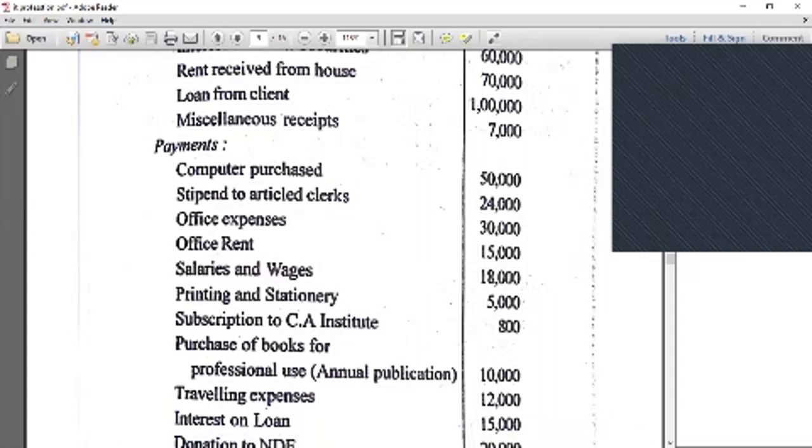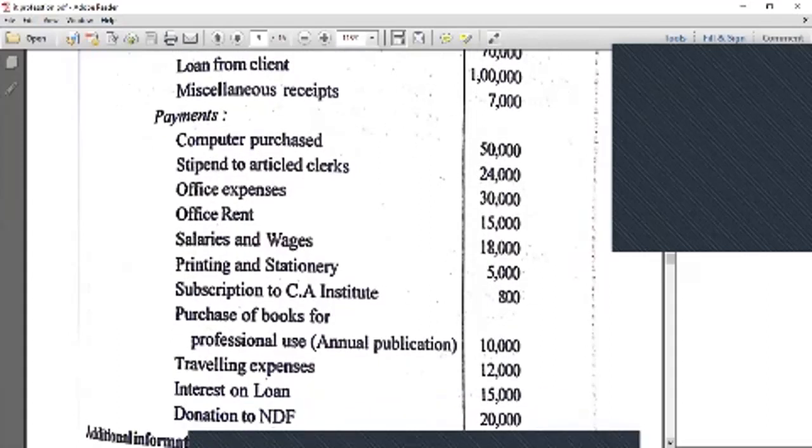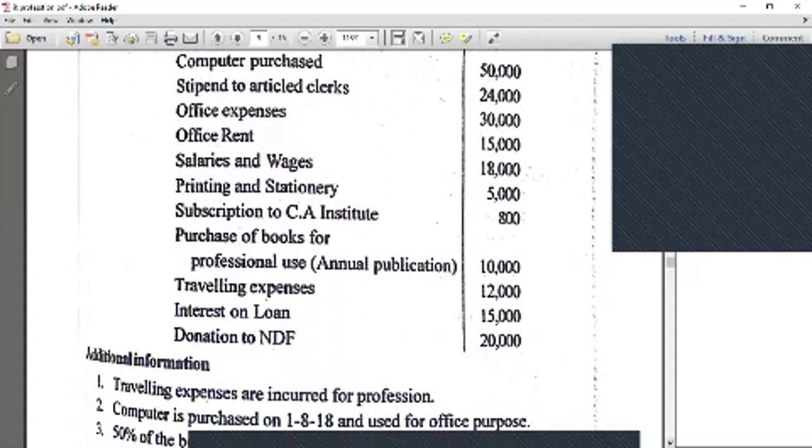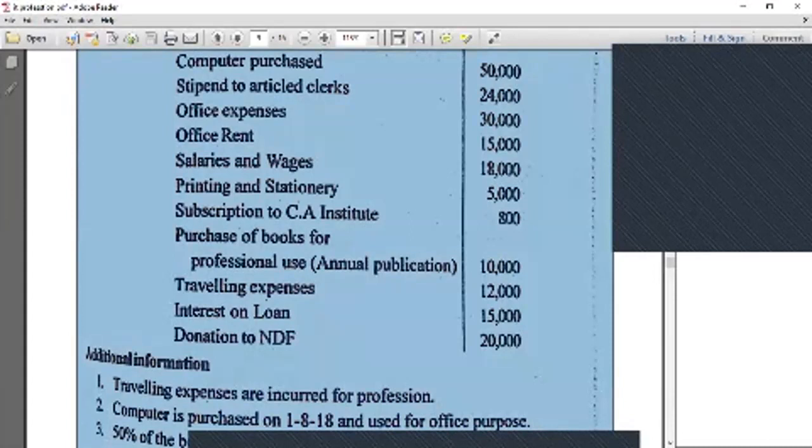And the traveling expenses: we take into consideration the part relevant to the profession and not the part that is not relevant. The interest on loan is the same as the traveling: only the part relevant to the profession is taken. Donation to NDF is a deduction under the deductions of Chapter VI-A, after the calculation of profit, and is then taken into consideration.